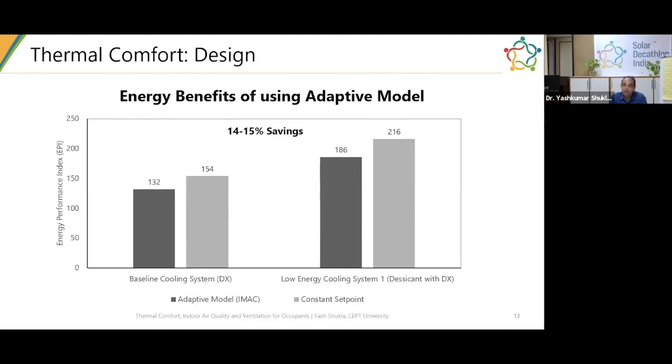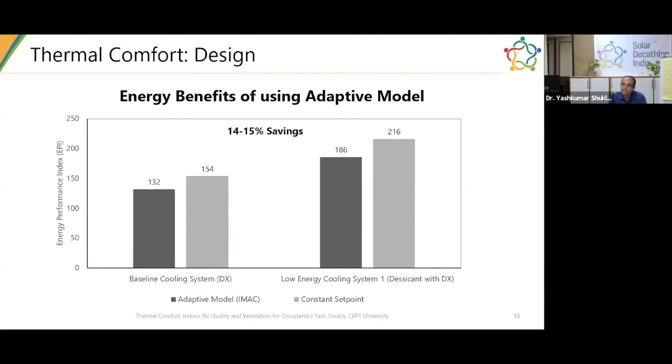Further, as I've been talking about, there are energy benefits of using the adaptive model. There are two systems that we have modeled here. One is a baseline cooling system, our split DX system, a direct expansion system. The second is a low energy cooling system, which uses DX with desiccant.